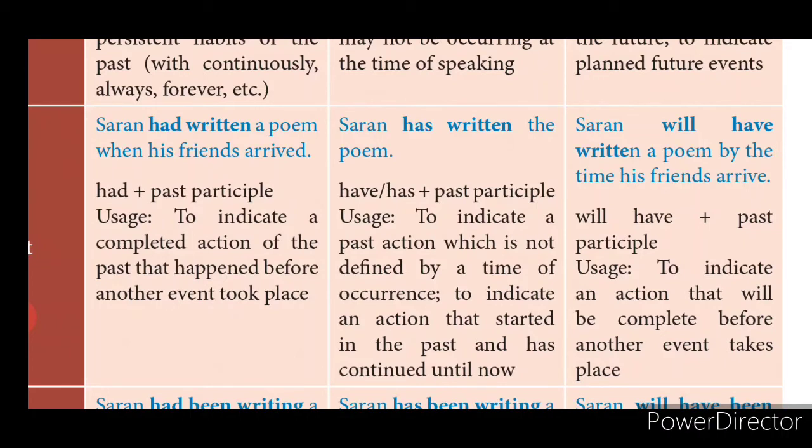And one more thing is, the work has started in the past and it continues until the time you are talking. In that case also you will use present perfect tense. He has written the poem, he has listened to the song.